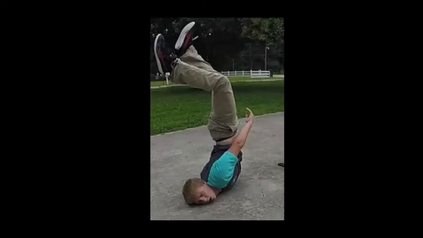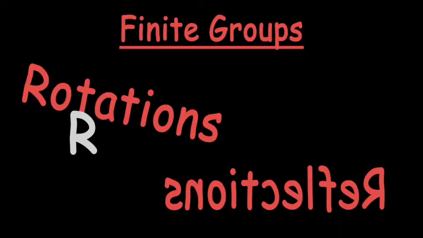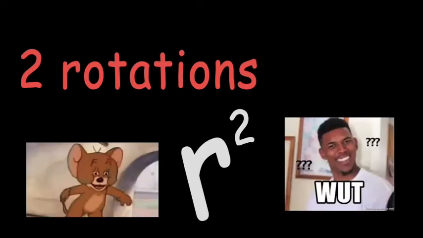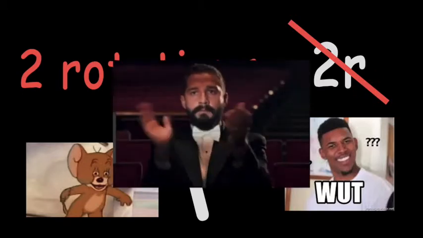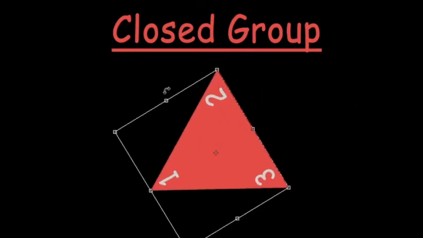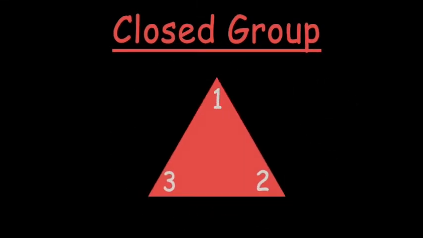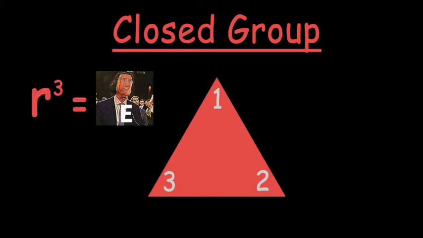For shapes, we can flip, rotate, and combine these two actions to create a set of values. R's are used to represent rotations, and F's represent flips. It has an operation of multiplication, so R times R is R squared. So that means doing 2 rotations is R squared instead of 2R. Okay, math, thank you. Very cool. It's in a closed group because 3 rotations in a triangle gets you right back to the exact same spot as none. So that makes R cubed our identity function.